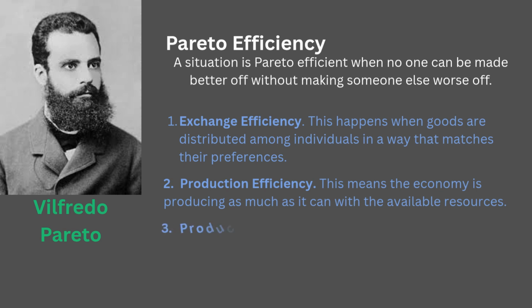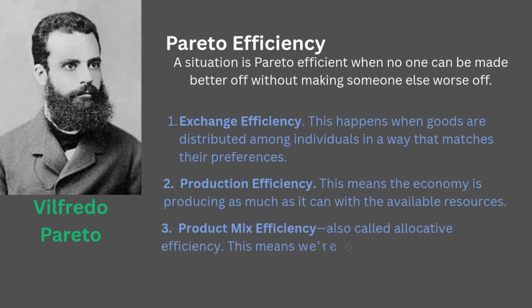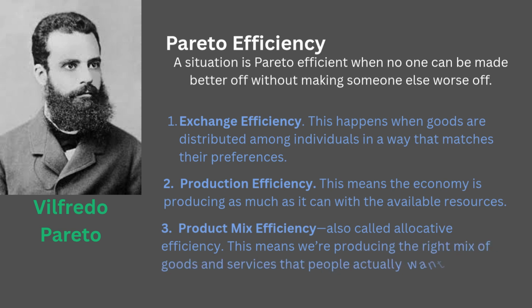And third, product mix efficiency, also called allocative efficiency. This means we're producing the right mix of goods and services that people actually want. It's not just about producing efficiently, it's about producing what matters most to society. Only when all 3, exchange, production, and product mix efficiency, are achieved, can we say the economy is truly Pareto efficient.